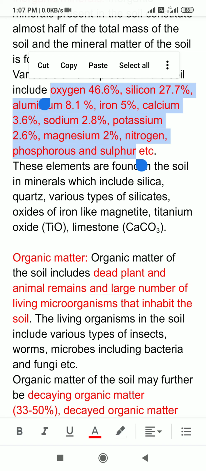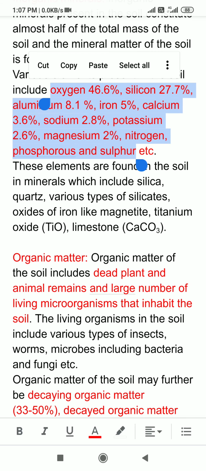Oxygen is present in the soil up to 46.6%, silicon 27 to 28% almost, aluminium 8.1%, iron 5%, calcium 3.6%, sodium 2.8%, potassium 2.6%, magnesium 2%, and additionally nitrogen, phosphorus, sulfur, etc. may also be present.